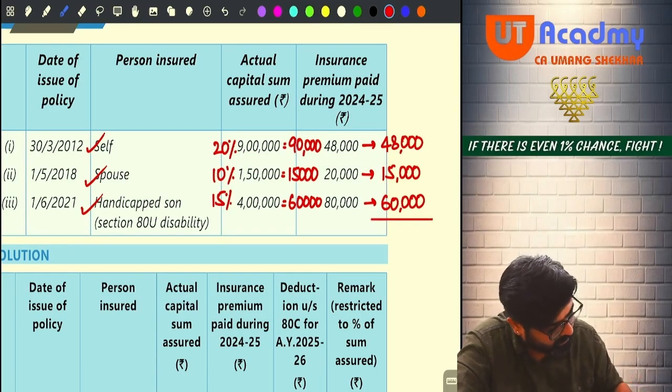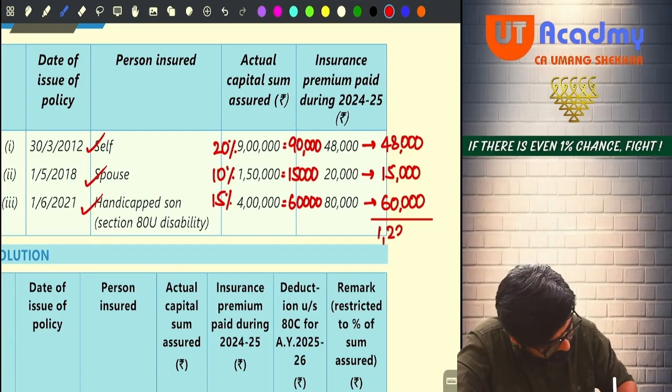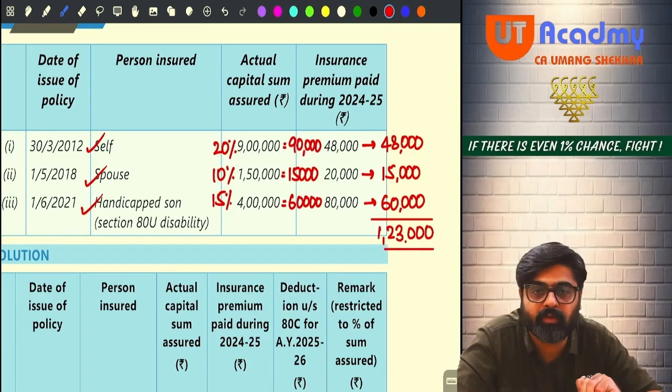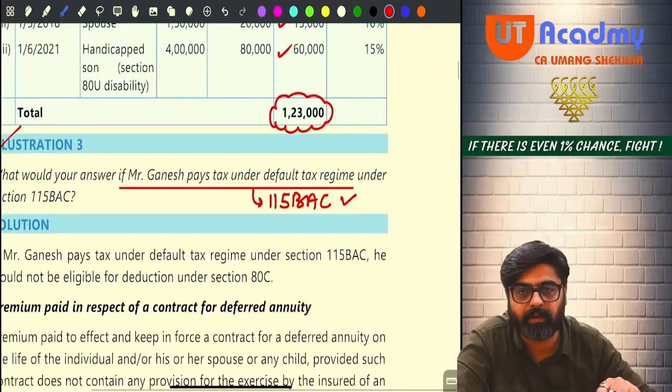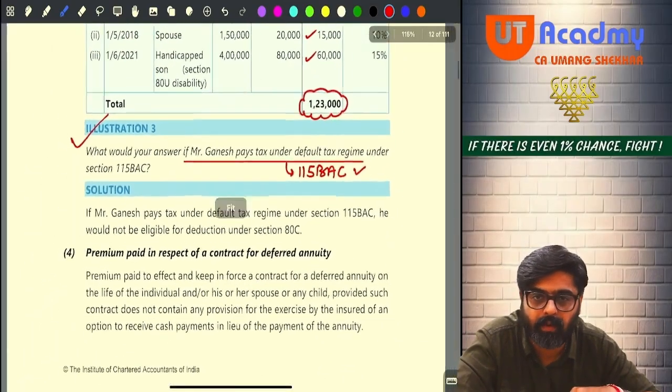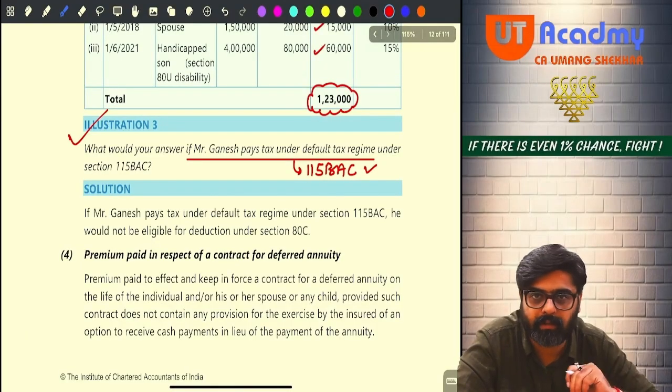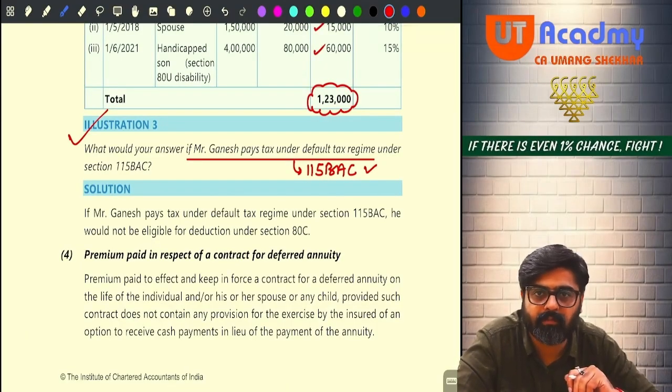48,000 plus 15,000 plus 60,000 will give you 1,23,000. Can I say this is the eligible life insurance premium which you can claim as a deduction? Please check. 1,23,000. Very difficult question. Okay. Now coming to question number 1. What would be your answer if Mr. Ganesh pays the tax under the default tax regime? Nil, nil.